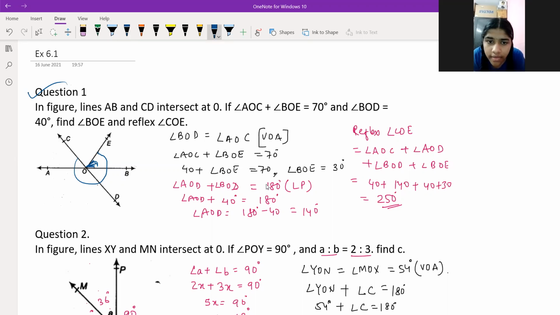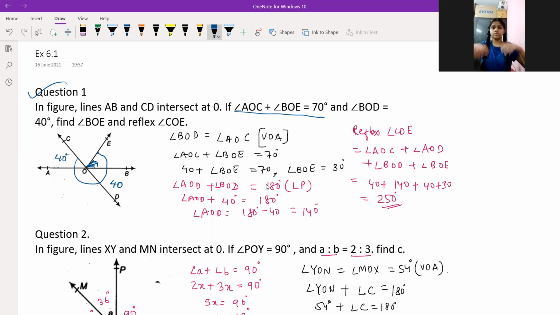Here the sum of two angles is given as 70 degrees, AOC and BOE. BOD is given as 40 degrees. If this is 40 degrees, then AOC is also 40 degrees. Why is this 40 degrees?